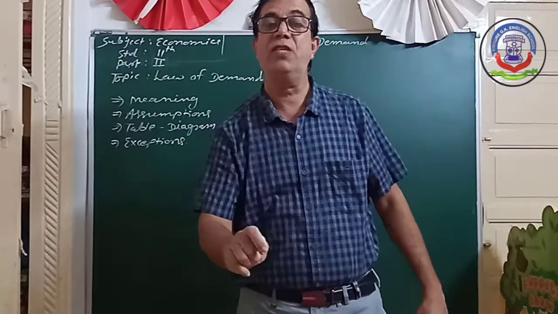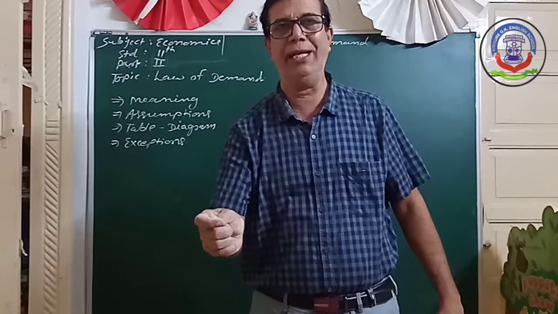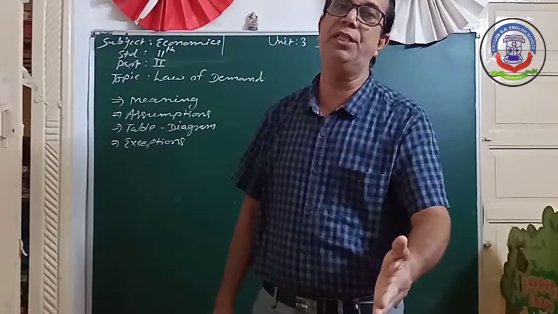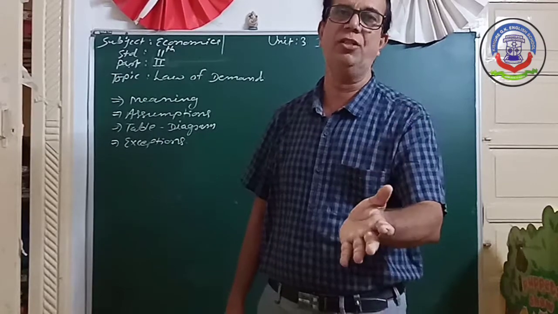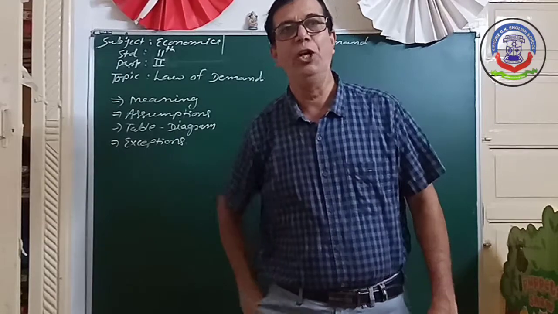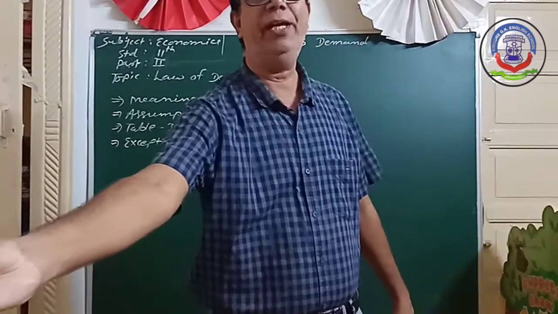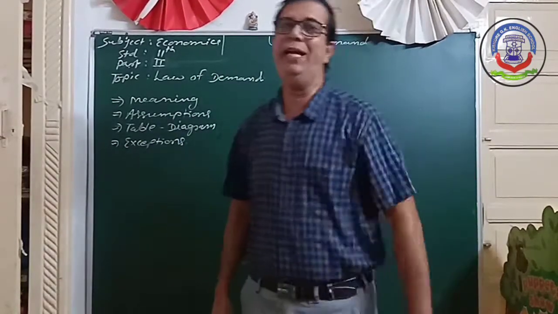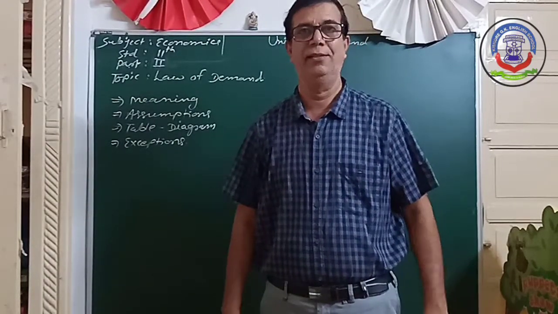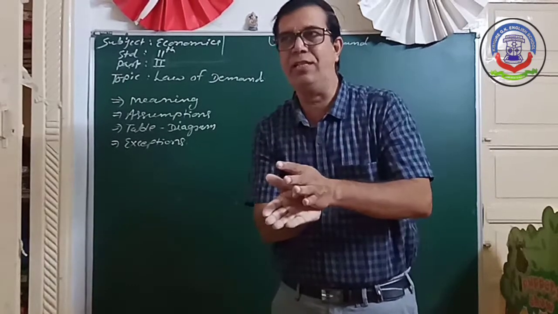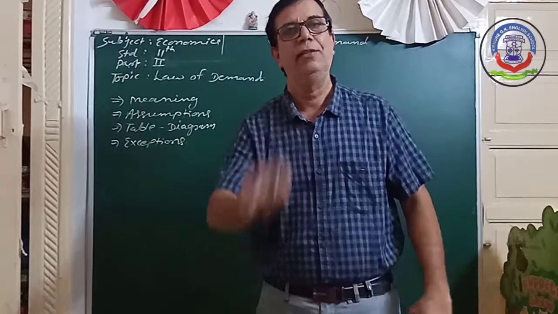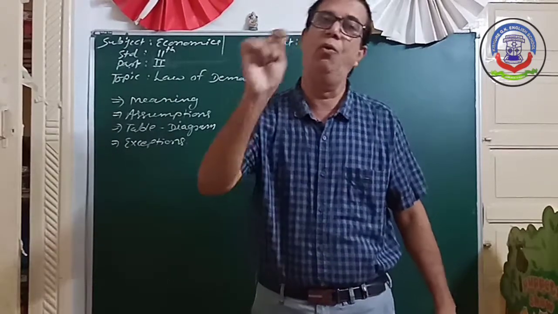The price of supplementary goods remains constant, the price of complementary goods remains constant, and the population of the country remains constant. So this way we explain the assumptions of the law of demand. All these assumptions remain constant when the law of demand works.